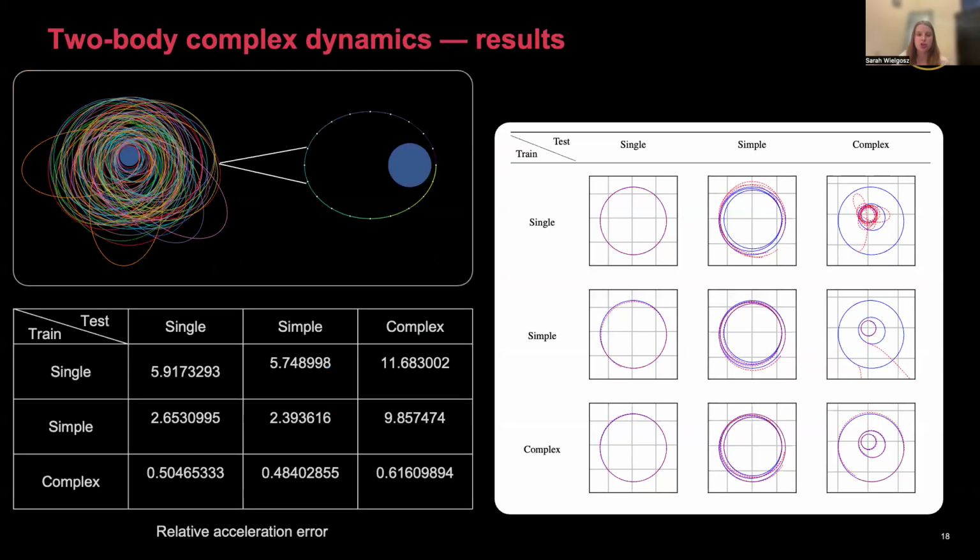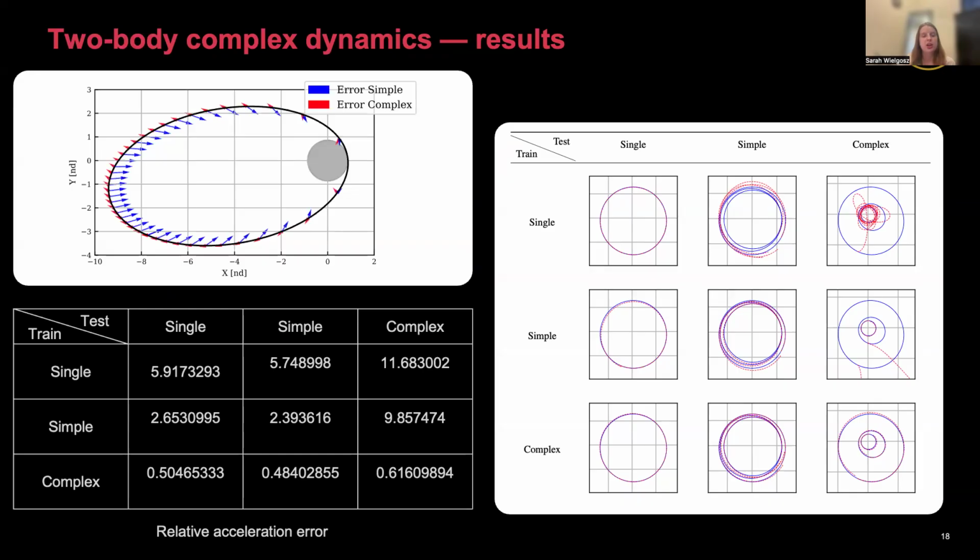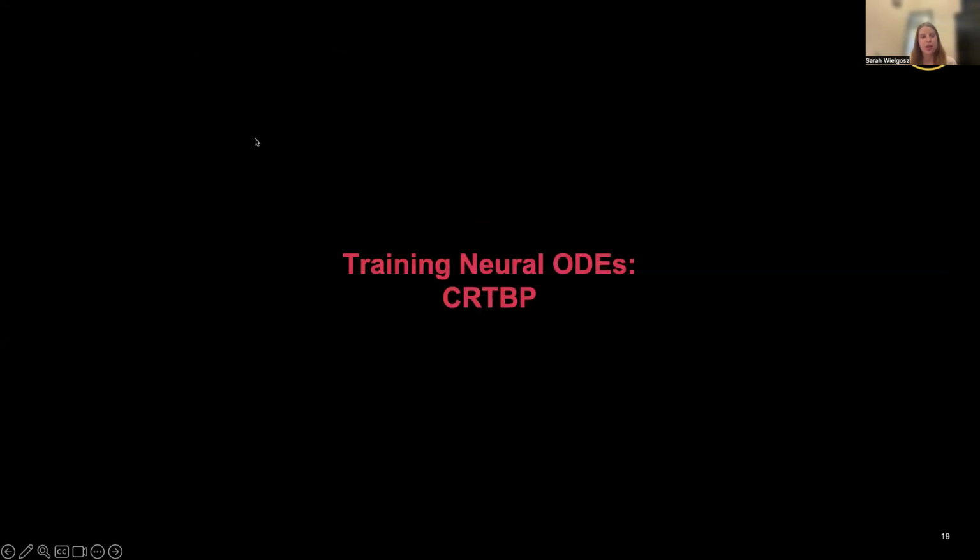So I'm going to breeze through our two-body results a little bit, but shown here is the ability of our training on different data sets to generalize, and we see nice low acceleration errors, and we see that our model is predicting these trajectories well. And as expected, we see that our acceleration residuals are going to be higher if we train on just one simple data set versus if we train on the complex data set. And the simple data set is underestimating these accelerations. And now we're going to look at training on the CR3BP.